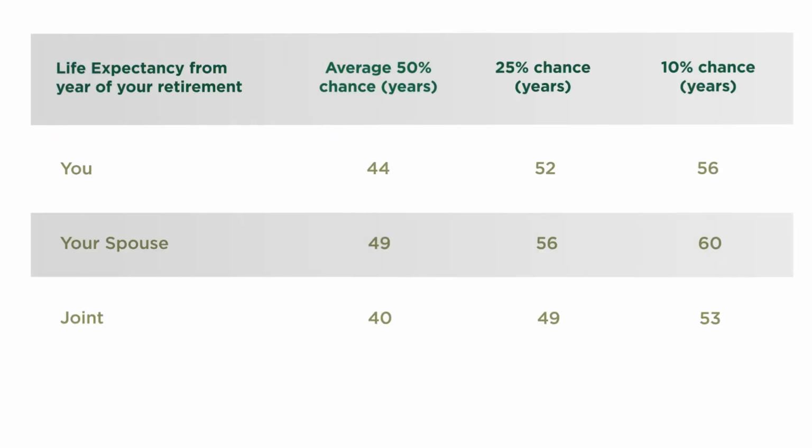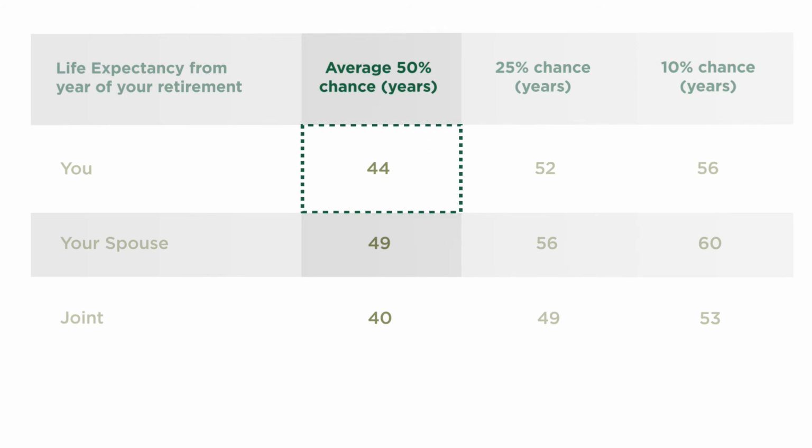Finally, let's move on to the table of life expectancies. In the second column, the figures show the average number of years that someone with your profile might live in retirement. By average, we mean that there is a 50-50 chance of this happening. So in this example, there's a 50% chance that you will live 44 years in retirement. That's not bad. But that's just the average.